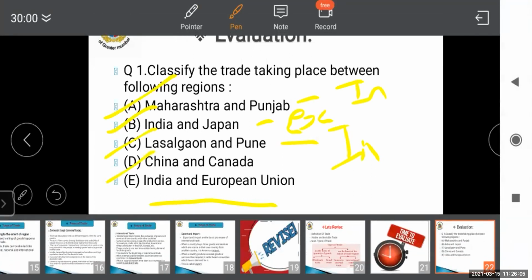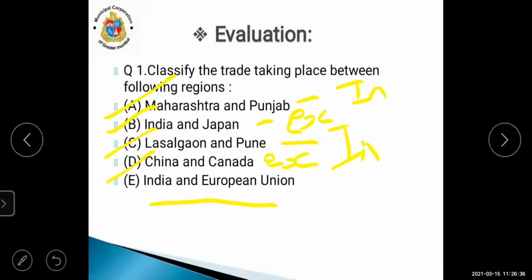Sakshi Vinay Kumar. Miss, it is external trade because it is taking place between other countries. Yes, China and Canada are both different countries. The trading is done from one country to another country, which is also known as international trade. Very good, Sakshi. This is external trade.